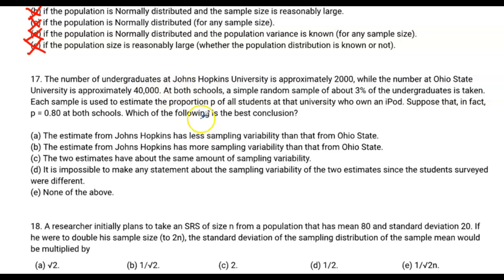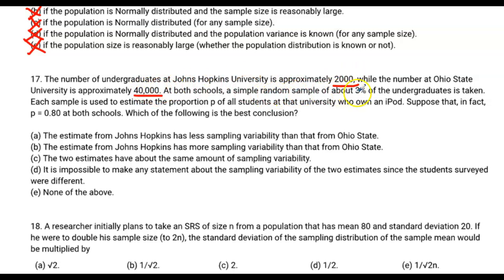Question 17, the number of graduates at Johns Hopkins University is approximately 2,000. Nice work, guys and gals. And it also says that at Ohio State University, OSU, the number of undergraduates is 40,000. Much larger, right? So we're talking about these as populations. At first glance, we can see that Johns Hopkins University has a smaller population than Ohio State University.